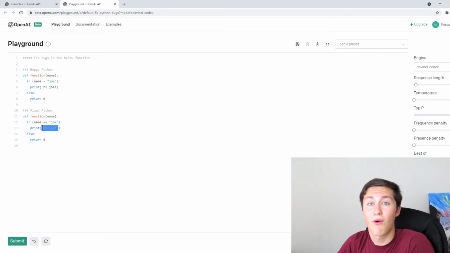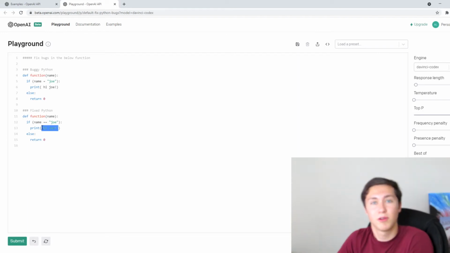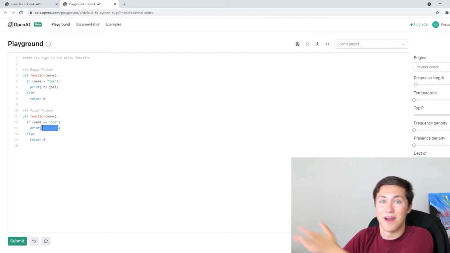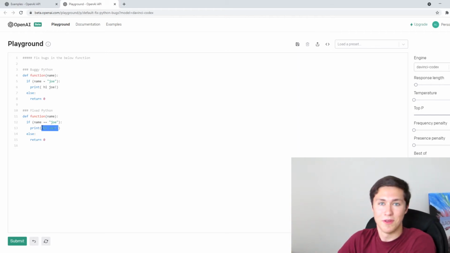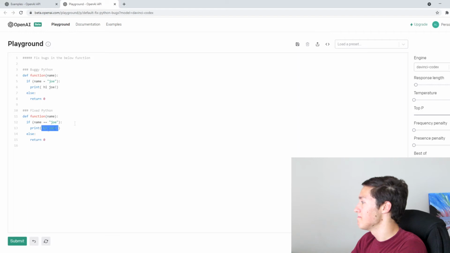Debugging often requires a lot of context, especially from your client, from the business, from your professor, from whoever, that is kind of difficult to describe to your computer. But it can debug some fairly good code.